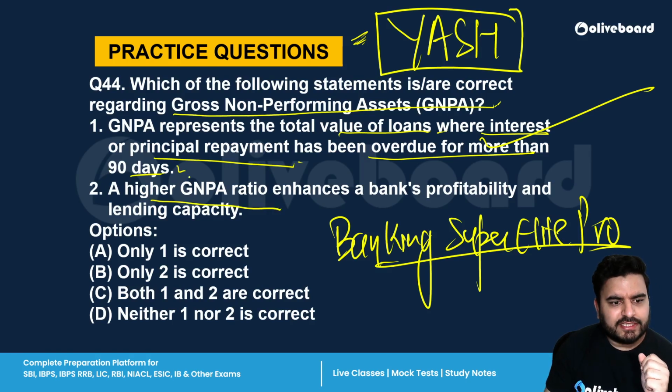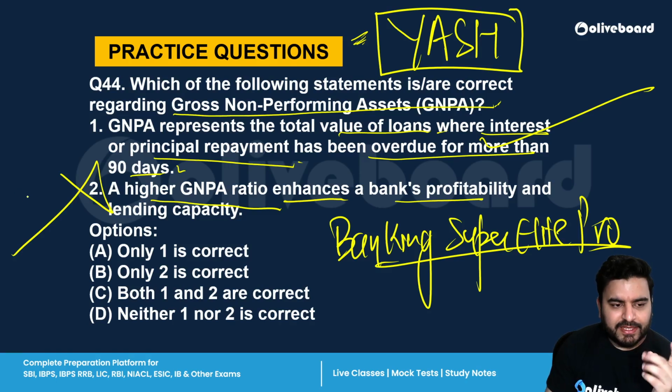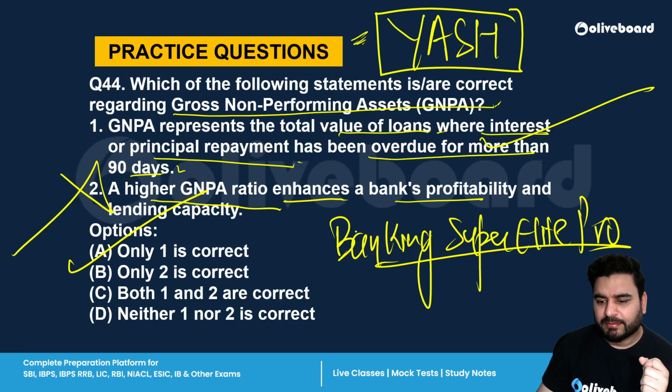Next is a higher GNPA ratio enhances a bank's profitability. This is absolutely wrong. Higher GNPA means poor performance of the bank. It means the risk weighted assets, the loan, the NPAs have increased. It is not a good thing. So only one is correct. All right. So remember this thing.